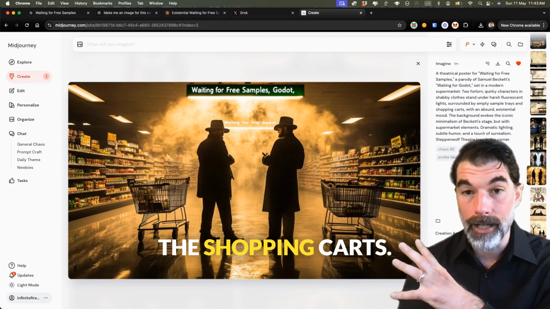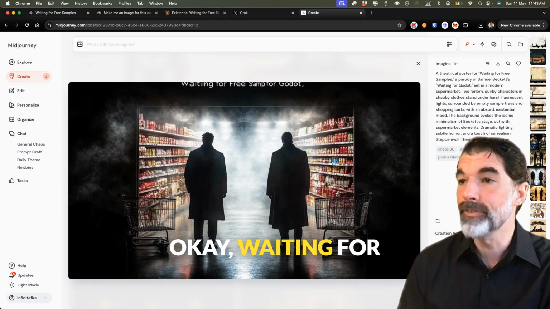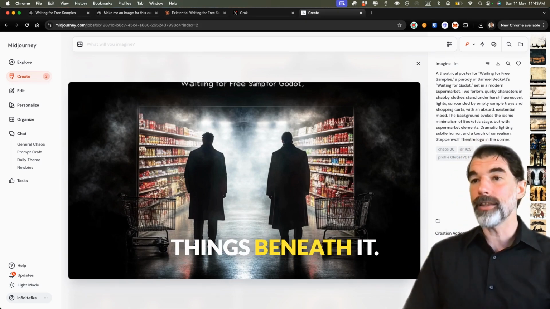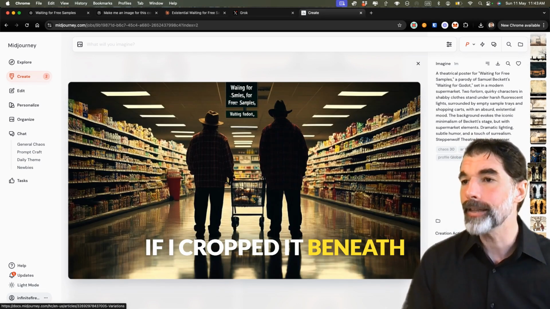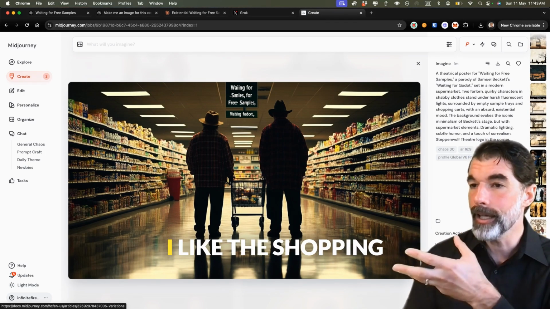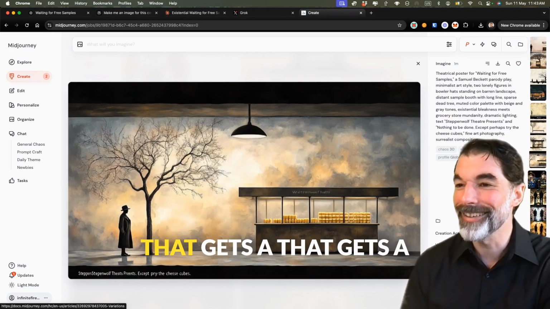Not quite it, but I love the shopping carts. I love the vibe of this one. That's really good. Okay, Waiting for Free Samp for Godot. Midjourney, you're failing it. I like a lot of the things beneath it. If I cropped it beneath, that might be good. But man, Midjourney's really failing on the text. I like the shopping carts though. This is really interesting. That's a good one.